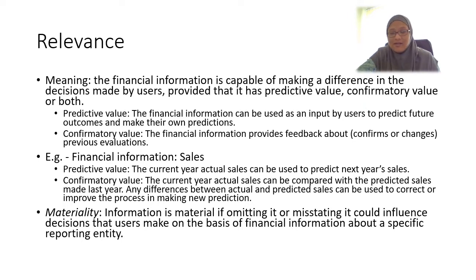For that information to be relevant, it must have either one or both of predictive value or confirmatory value.